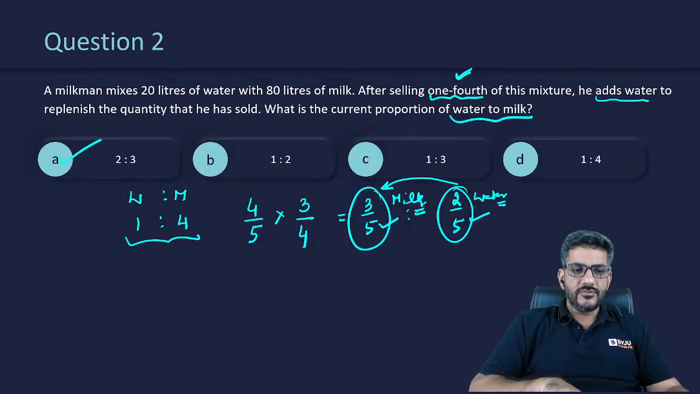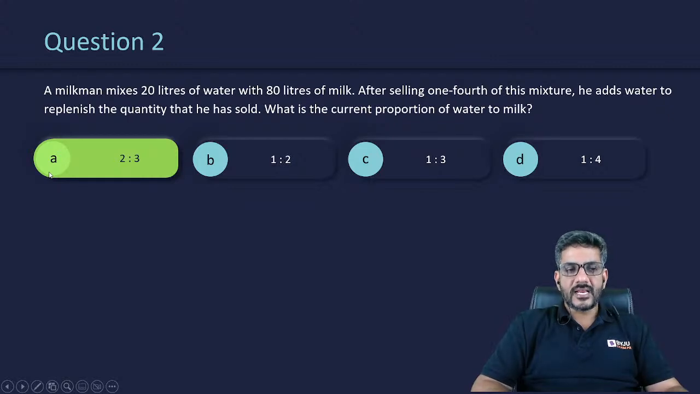That was question number 2 for all of you. I'm sure all of you understood this. The right answer to this question was 2 is to 3. Let us see who answers fastest for question number 3.